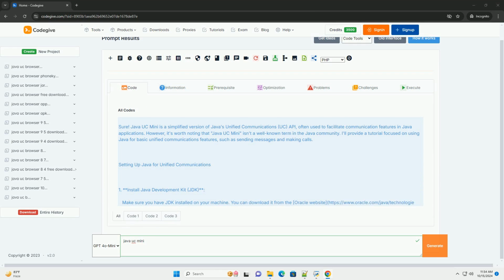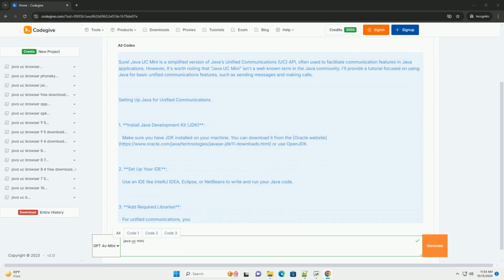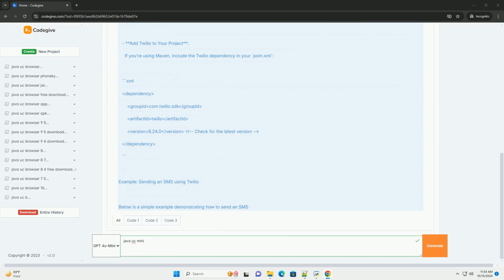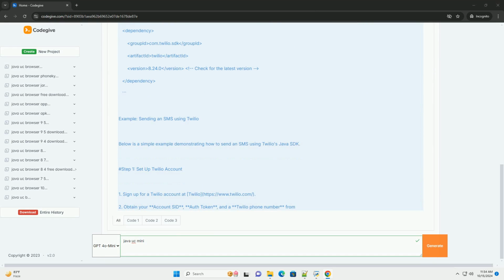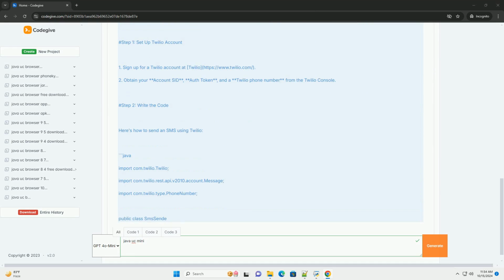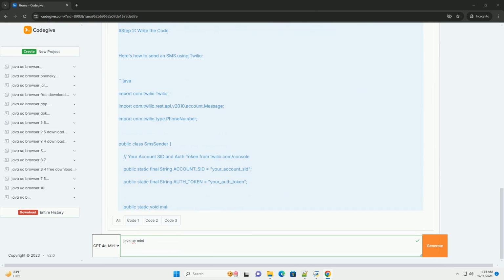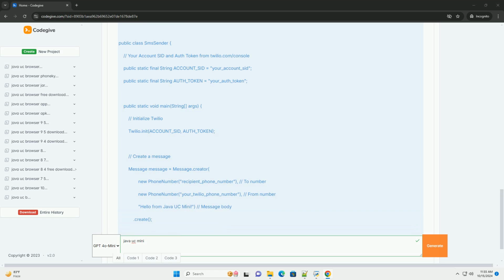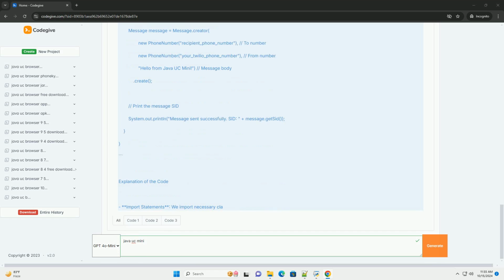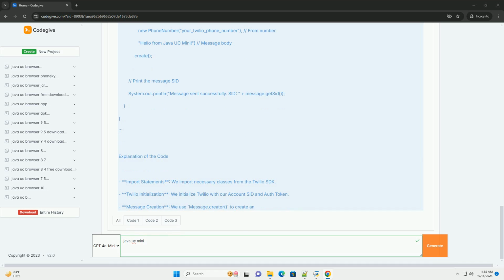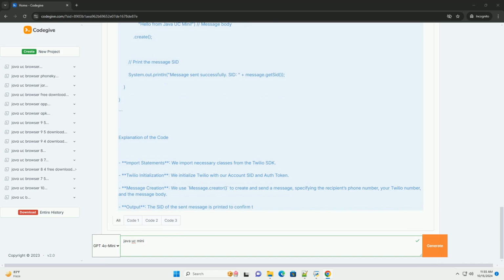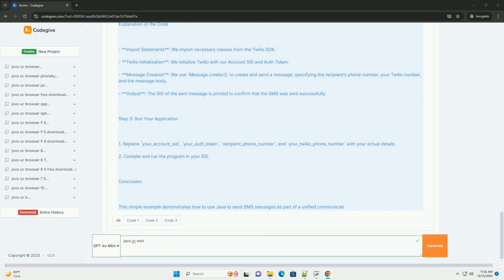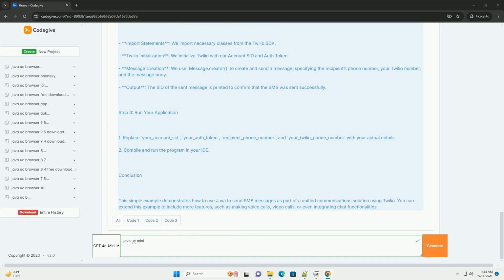Sure. Java UC Mini is a simplified version of Java's Unified Communications (UC) API, often used to facilitate communication features in Java applications. However, it's worth noting that Java UC Mini isn't a well-known term in the Java community. I'll provide a tutorial focused on using Java for basic unified communications features, such as sending messages and making calls. Setting up Java for unified communications.